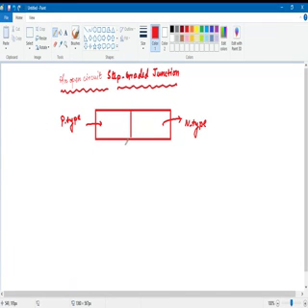Now this is called an abrupt or step graded junction.